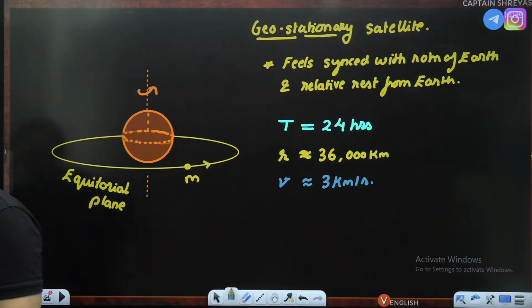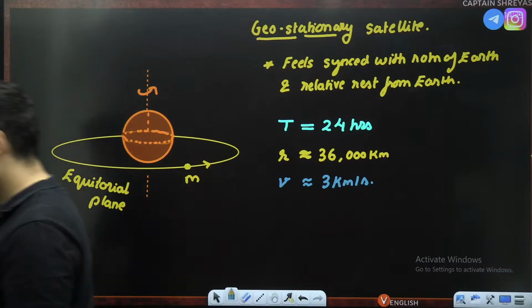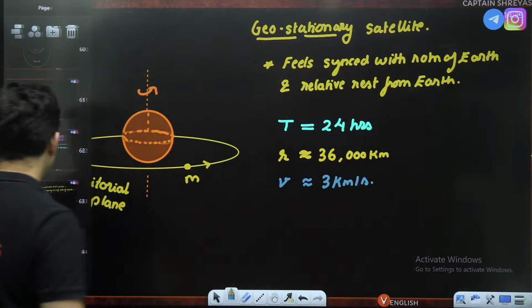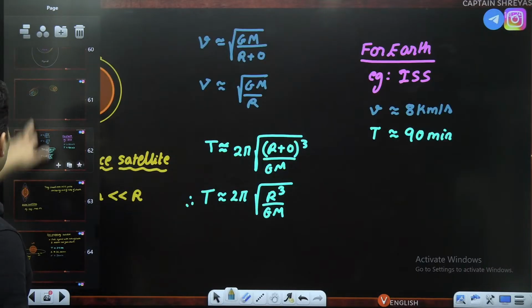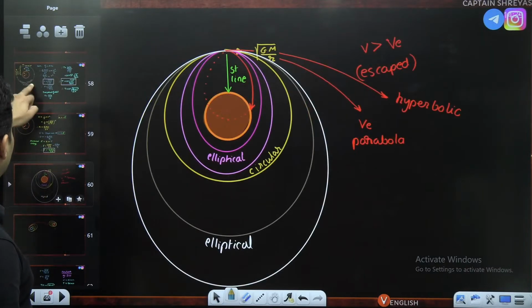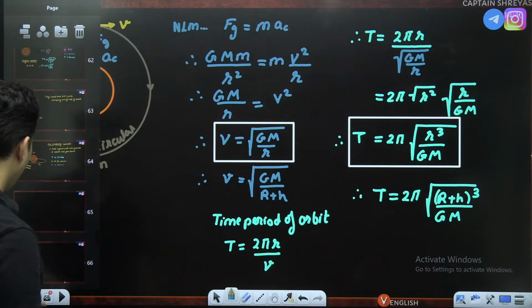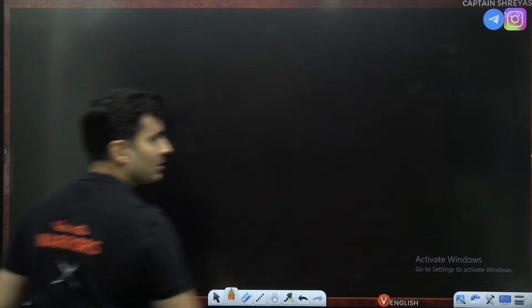Is that okay? Everyone? Right. So these are the main things regarding satellites which you should be knowing. The different orbits, the energies, the speeds and all of that. Okay. Let's do some basic questions on this.